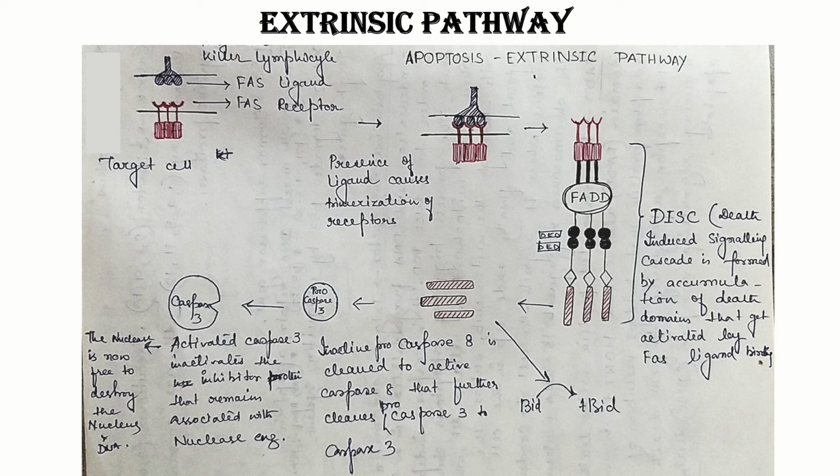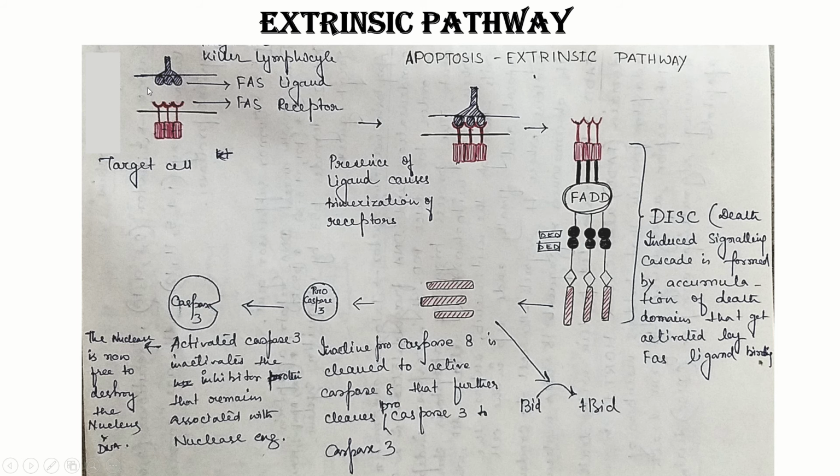Now, Fas receptors are present on the surface of the target cell. The Fas ligands are there on the killer lymphocyte. I had jumped one step of the diagram over here.